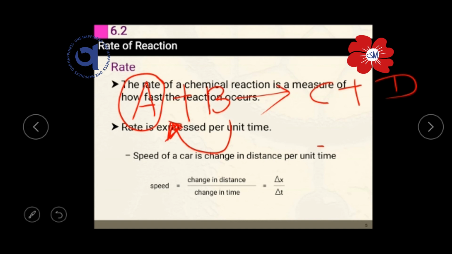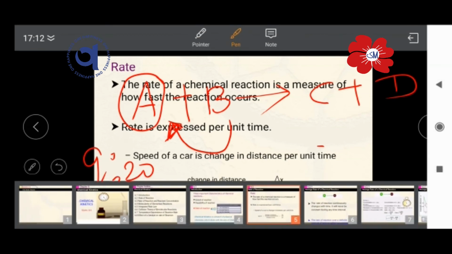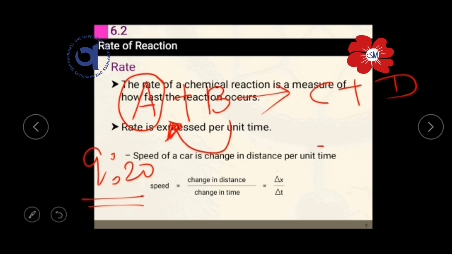At that moment the reaction will start. For example, you mix the substances at 9:20. It means that at 9:20, when just one drop of the reagent B is added to A, at the same time the reaction starts. So the reaction started from 9:20. But when it reaches 9:25, it means the reaction has taken place for 5 minutes, or the 5 minutes is over for the reaction.